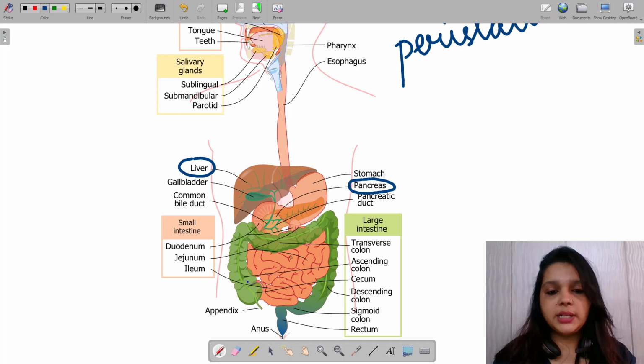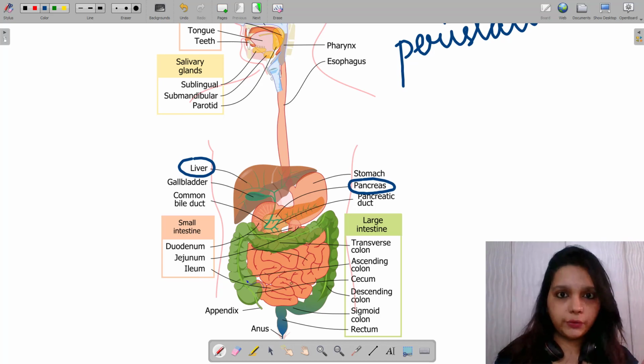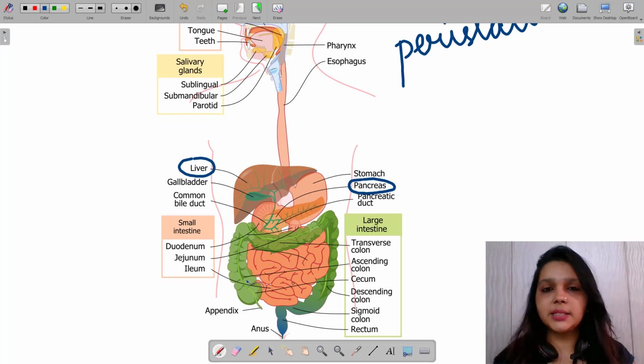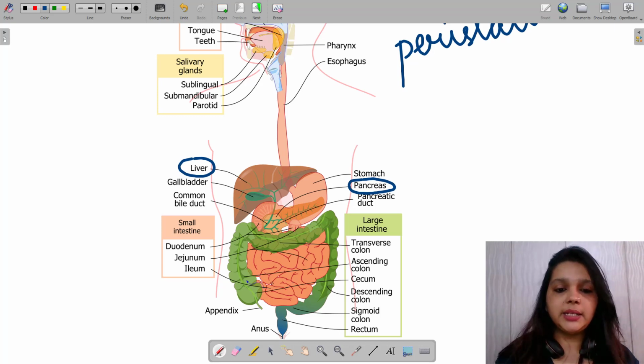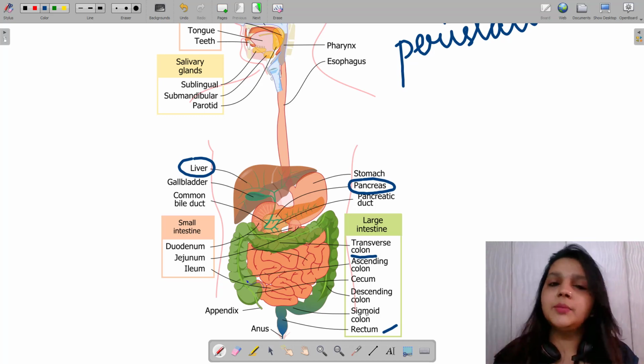And after the small intestine, the leftover food or the semi-digested undigested part enters into this greeny structure which is the large intestine. So the parts that I'm going to focus on here are the colon and the rectum, right? These two parts are again helping in much more absorption, or any nutrient absorption which is still left, plus the water content.